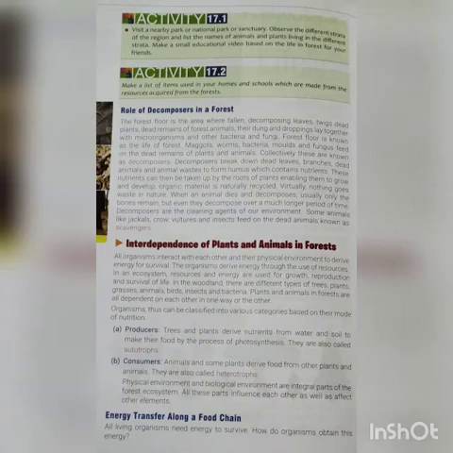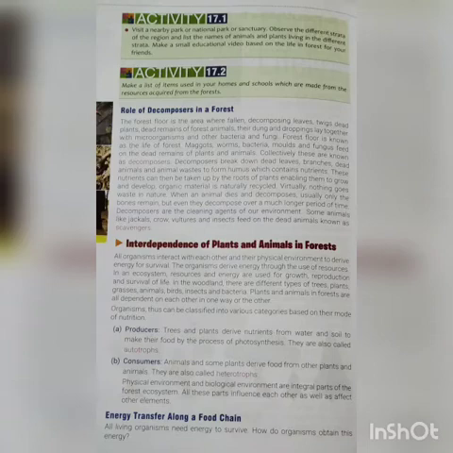And the animals like crows and vultures, who feed on dead animals, are known as scavengers. Now, the interdependence of plants, animals, and forest, students. As we all know, the environment consists of two factors: the biotic factors, which are the living organisms, and abiotic factors, which are responsible for the growth of the living organisms, such as air, water, solar energy, wind energy, etc.